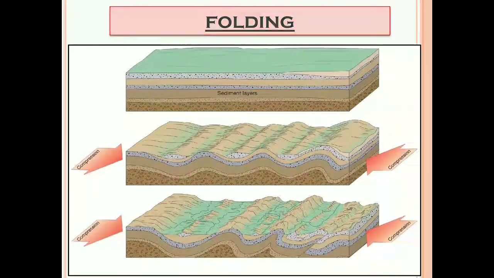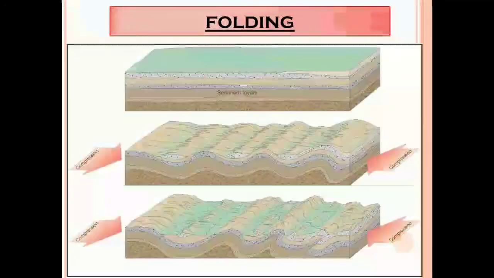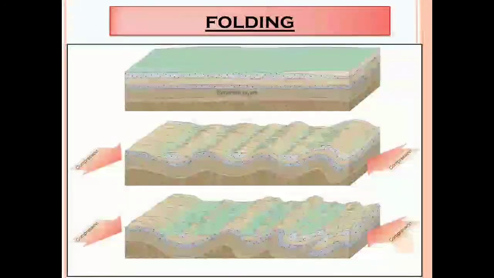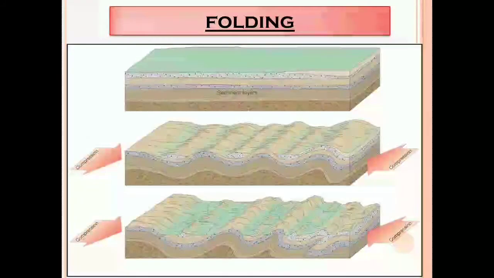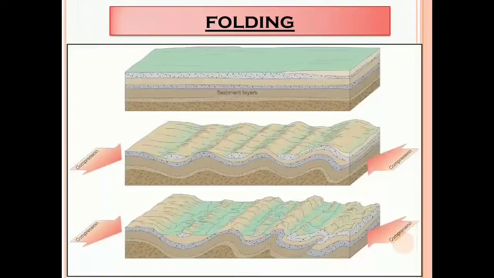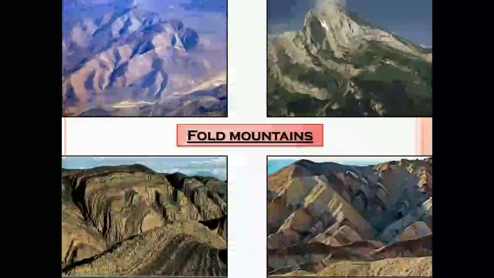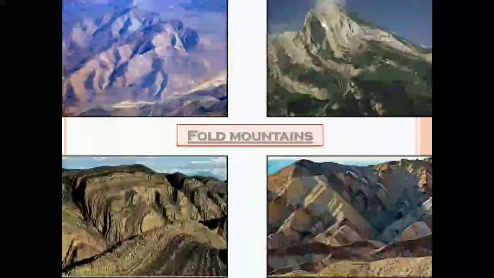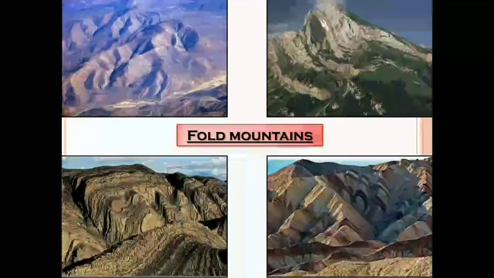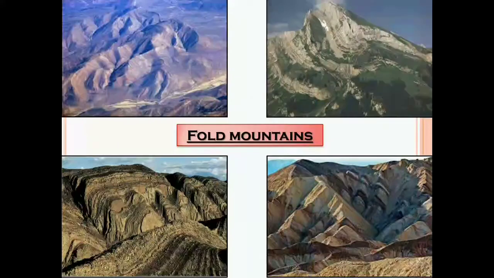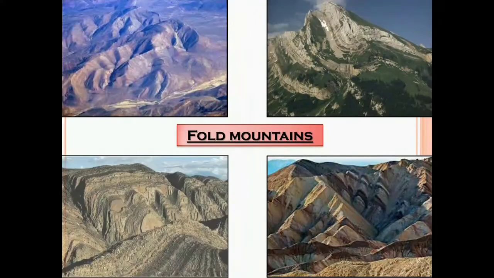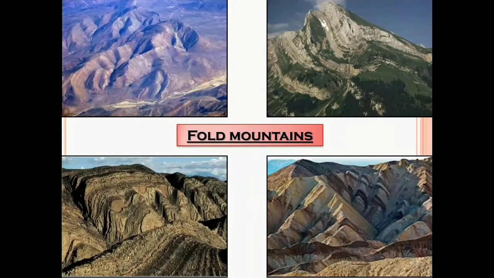Here you can see a picture of folding. In the diagram you can see sediment layers, and when the compression takes place from both sides, you can see the types of fold, and these folds become the mountains. Here I have shown some pictures of fold mountains. See this picture, this is a type of fold mountain, this too, even this and this also.